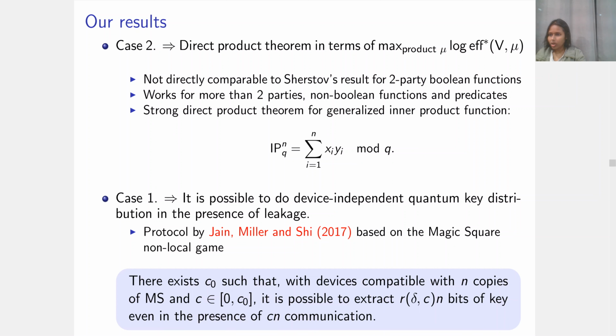There exists some C0 such that if you have Cn leakage for C less than C0, when doing the protocol with boxes compatible with n copies of the magic square game, then you can extract some Rn amount of key from the protocol, where R depends on C and the expected noise level delta of the boxes.